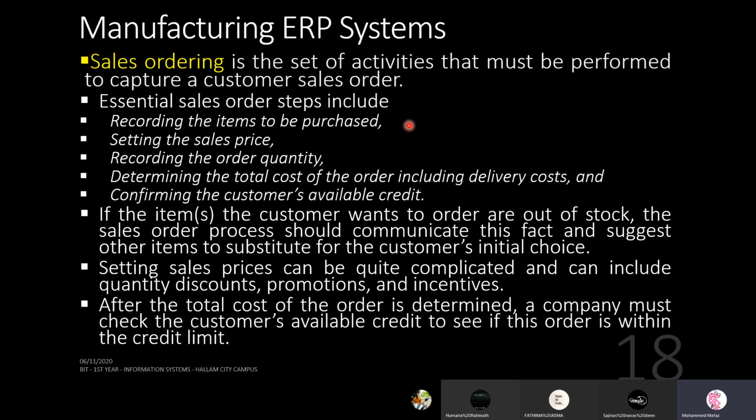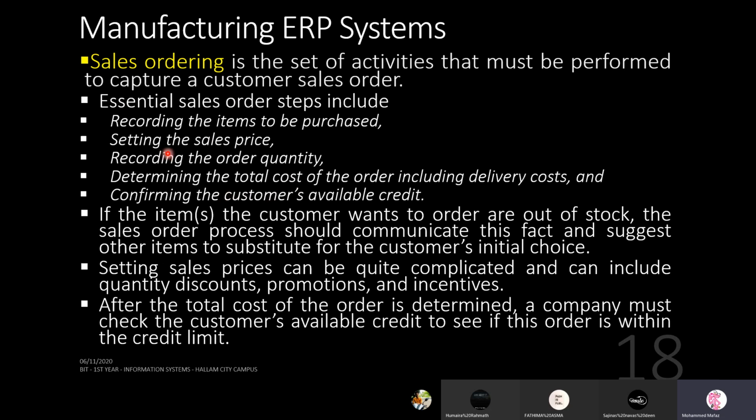Now, when a customer is ordering something, you see how many items need to be passed to the purchasing department, so recording the items. Then you need to decide on the price for the customer. You need to get the order quantity. What is the total cost? Total cost involves delivering something. If you're doing the logistics, you have to think about that cost as well.